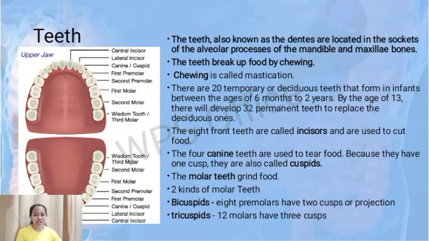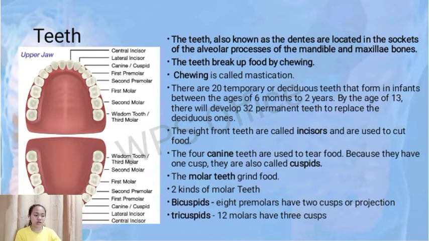Let us now discuss one of the accessory organs of the digestive system, which is the teeth. The teeth, also known as the dentes, are located in the sockets of the alveolar processes of the mandible and the maxillae bones. The teeth break up the food by chewing.